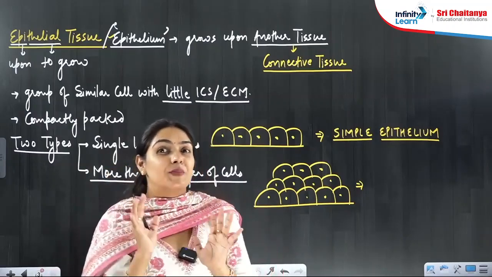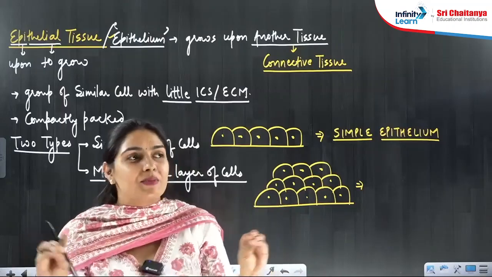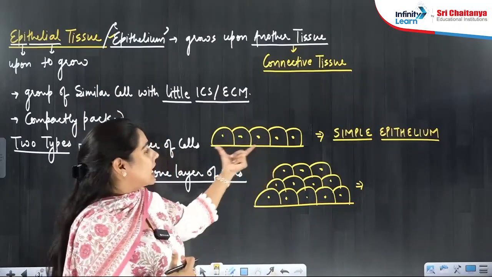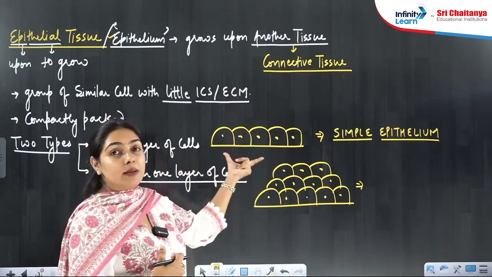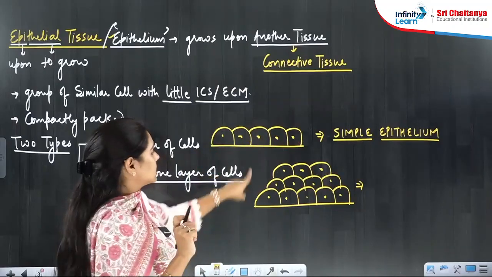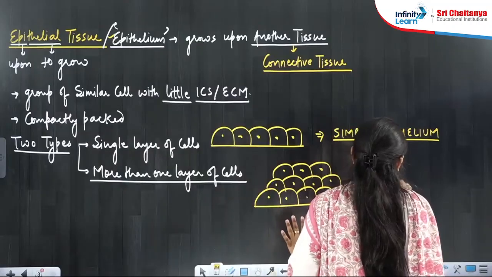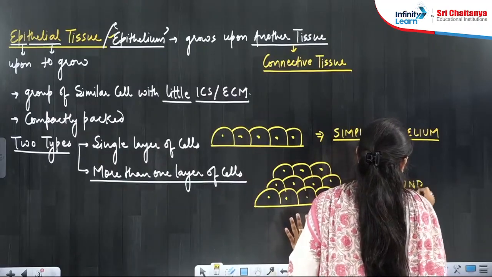So that means you are also compound, right? You are not simple. Some people are simple, some are compound. Just like that, epithelium which is simple has only one layer of cells, and the epithelium which is compound has many layers of cells, compound epithelium.